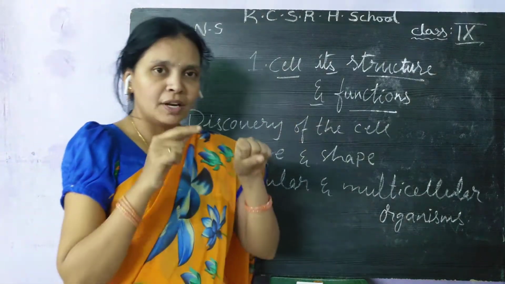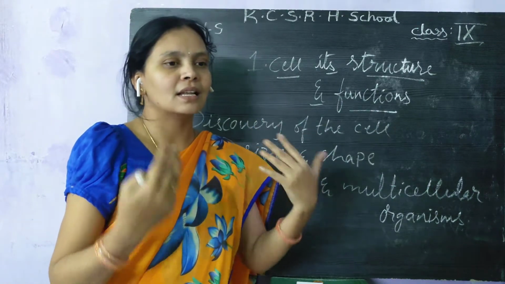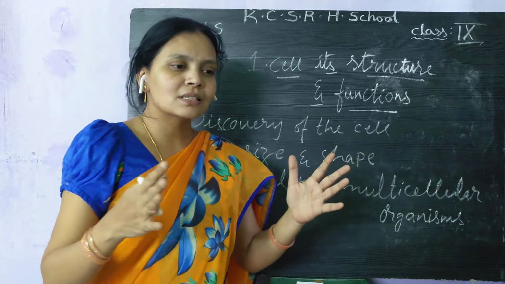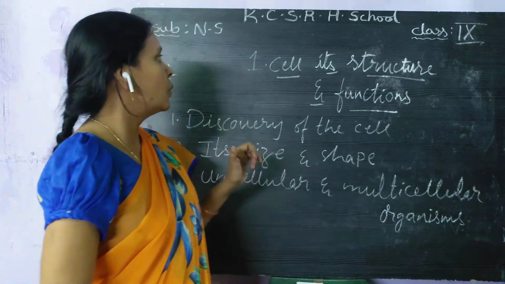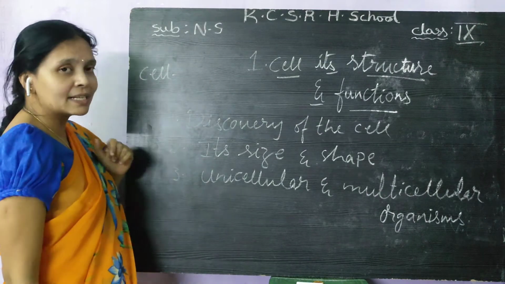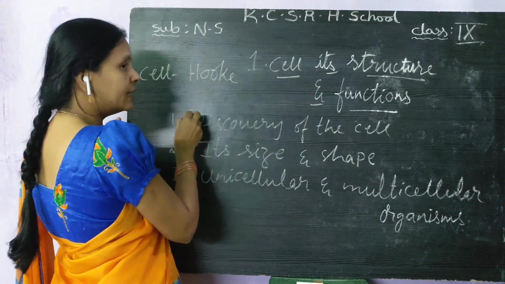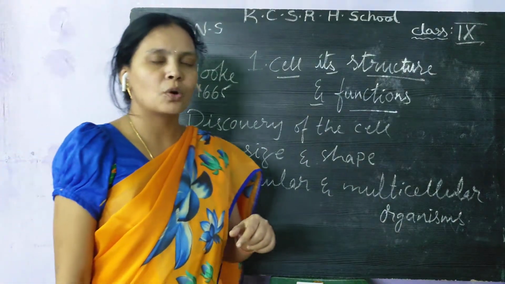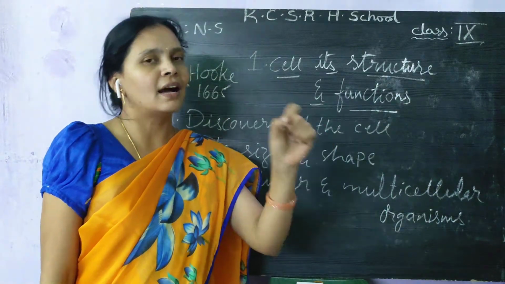It means that when you are living, you are made up of a multicellular body. Your body is a multicellular body, which means all the cells are composed to make up a body. So the basic unit of life is the cell. It was discovered by the scientist Robert Hooke in the year 1665. In 1665, Robert Hooke discovered the word cell. It is the basic unit of life.